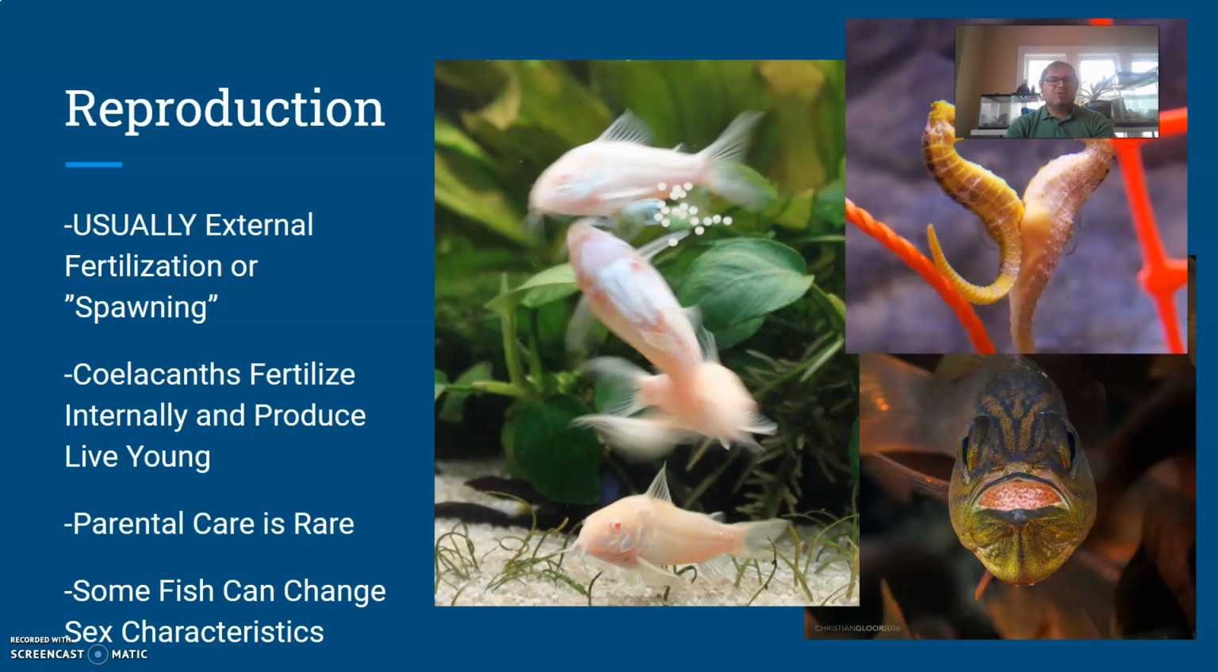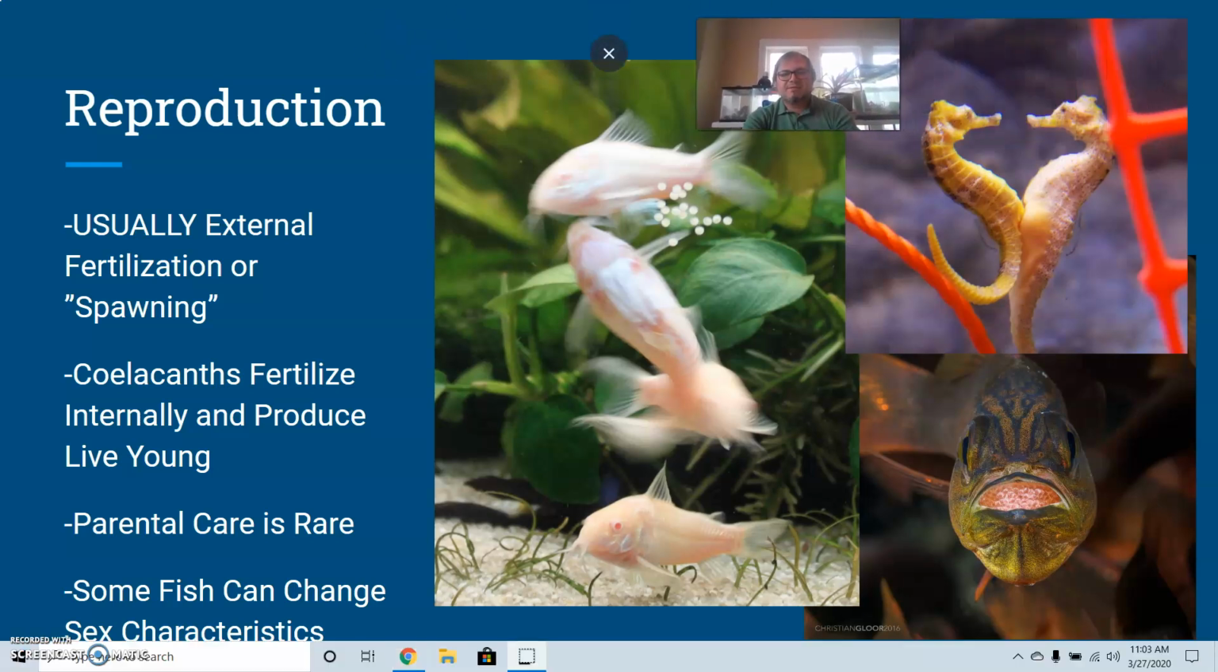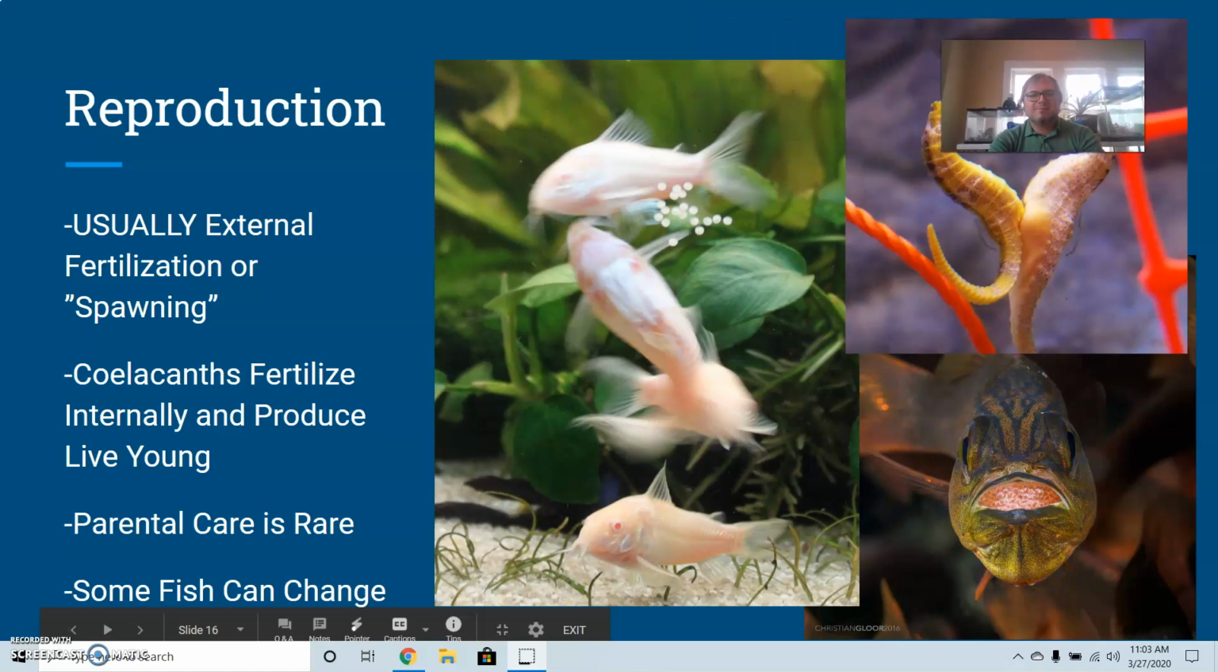Coelacanths are kind of an exception to the rule. They fertilize internally and they produce live young, but that is not most bony fish. Parental care is rare in bony fish, but we see a couple of examples over here. We've got seahorses where the dad is known for taking the eggs inside of a pouch and raising them. And then we've got the cardinal fish down here where one of the parents will hold the babies within its mouth and kind of go on a hunger strike for a while it's letting its young develop inside of there. So again, rare but not unheard of that parents will take care of some of the young there.